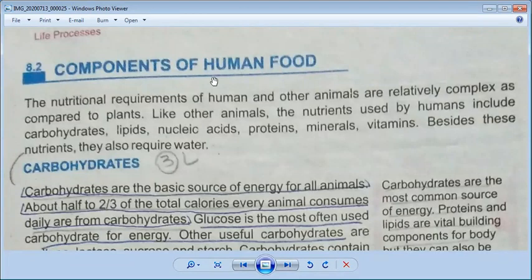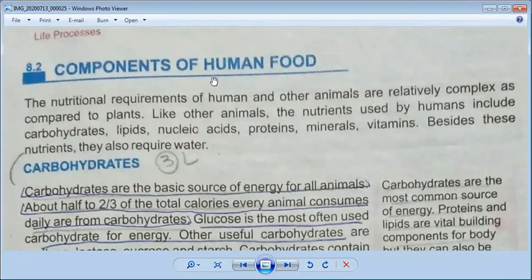As you know, we have started chapter number 8, nutrition. In the previous lecture, we discussed the definition of nutrition and nutrients. Then we discussed how plants make food and which things are important for them. We discussed the role of nitrogen and the role of magnesium in the body of a plant. And then we discussed that fertilizers play a very important role in the life cycle of a plant.